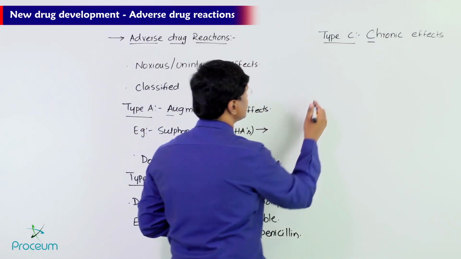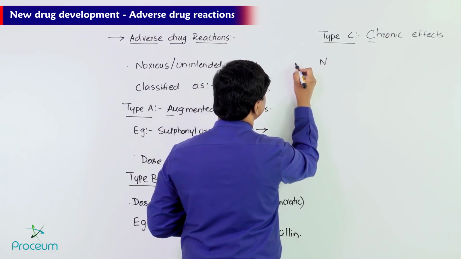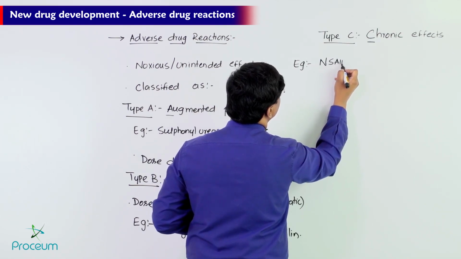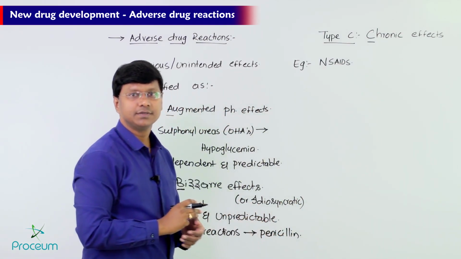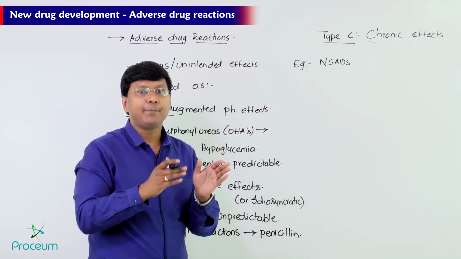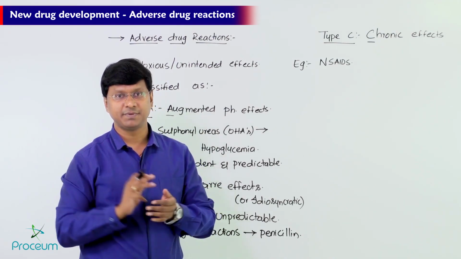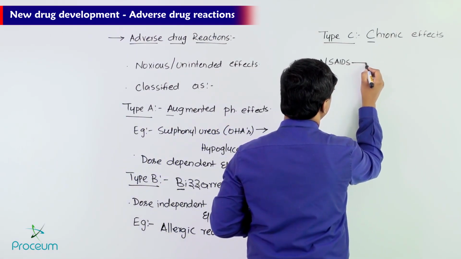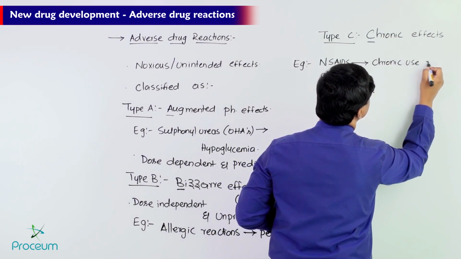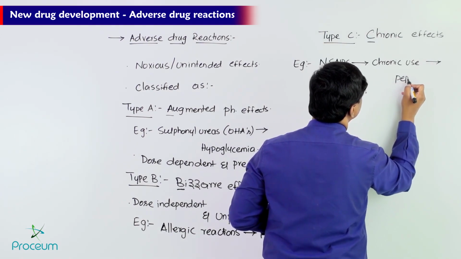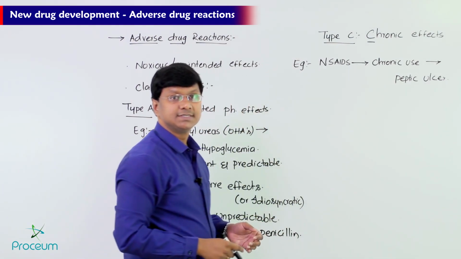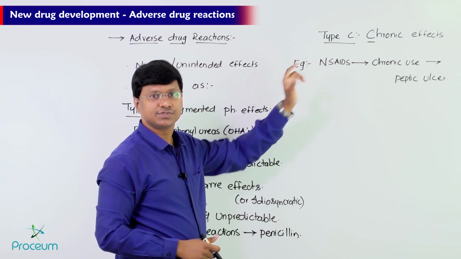Take the drugs NSAIDs, non-steroidal anti-inflammatory drugs. Upon chronic use, they may cause peptic ulcers. That is your type C reactions.